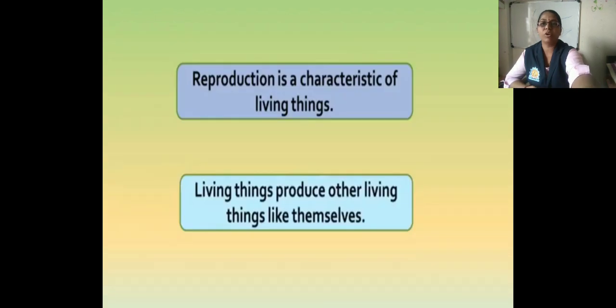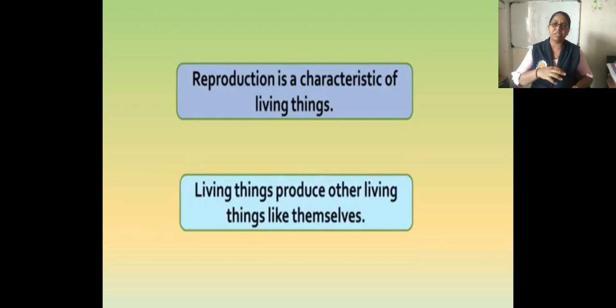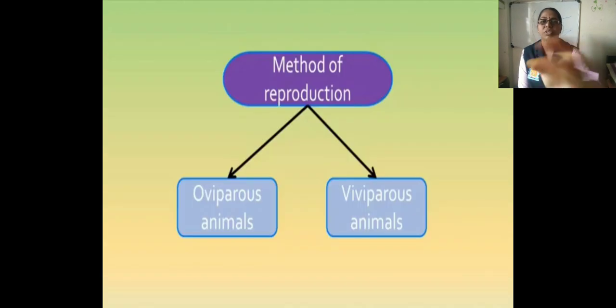So according to the mode of reproduction, before that we saw that reproduction is a characteristic of living things. What is reproduction? Living things producing other living things like themselves is called reproduction. Now according to the mode of reproduction, two types of animals are given: oviparous animals and viviparous animals.